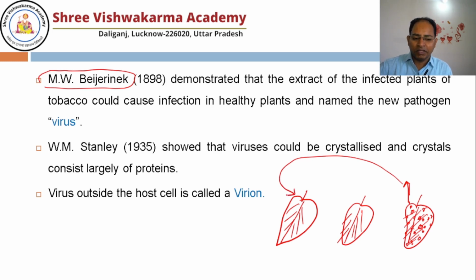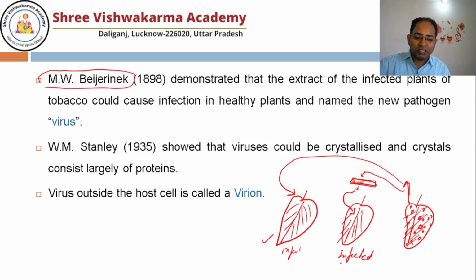After some time, he observed that this leaf was also infected, because the extract of the infected leaf was poured on it. Then he again took the extract and kept it in a bacteria-proof filter paper, meaning bacteria cannot cross this filter paper. Whatever filtrate came, he poured on another healthy leaf. Surprisingly, this leaf also got infected.